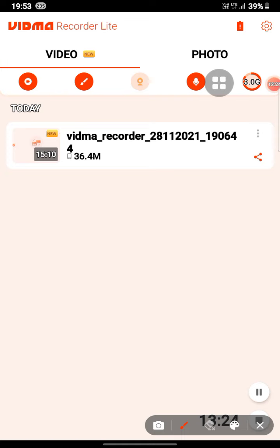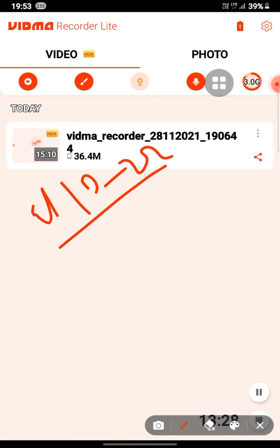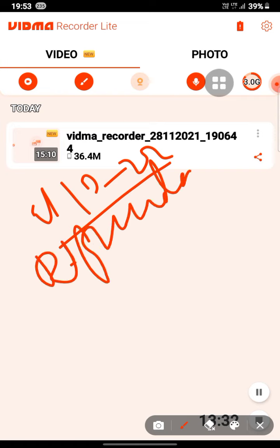Now Articles 19 to 22. This is the right to freedom. Article 19. All citizens have the right to freedom of speech. B, assemble peacefully. C, form associations and unions. D, move freely throughout the territory of India. E, reside and settle in any part of the territory of India. And G, practice any profession or carry on any occupation.